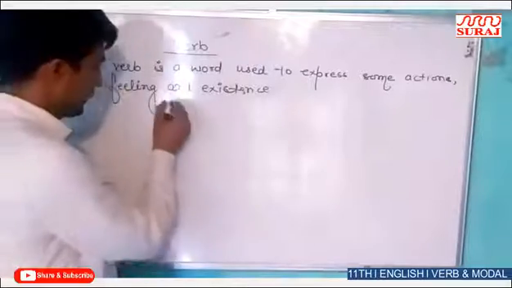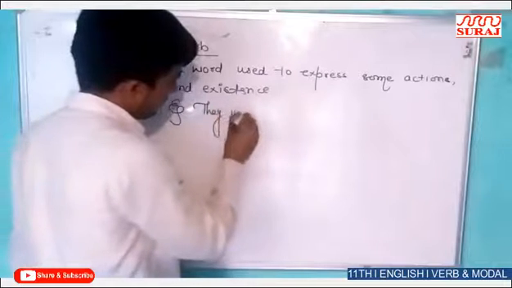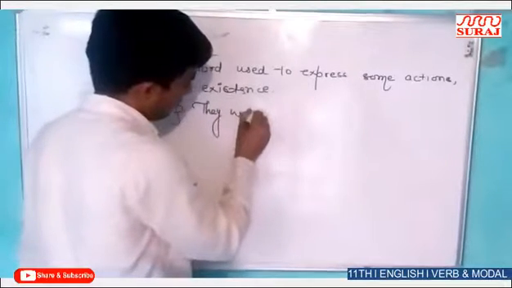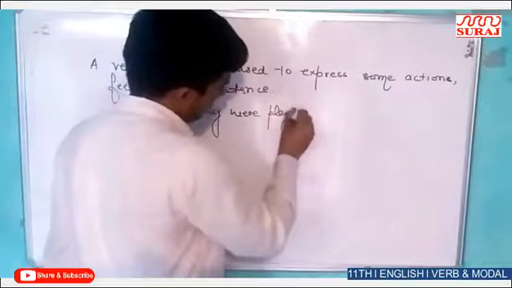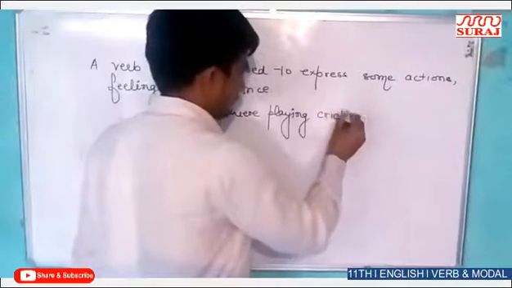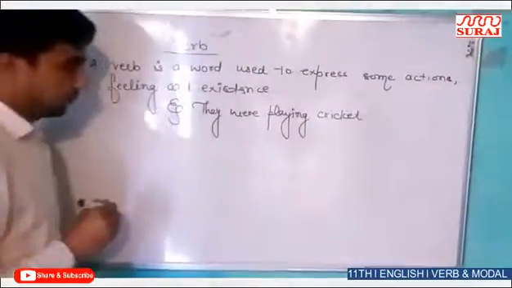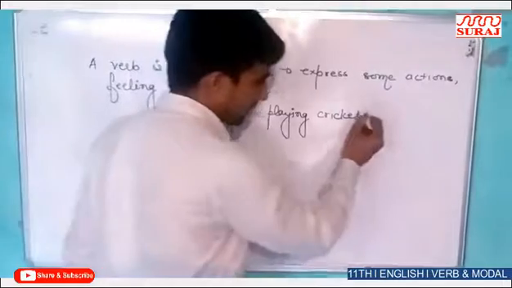For example, they were playing cricket. In this example, there is a combination of grammar components.